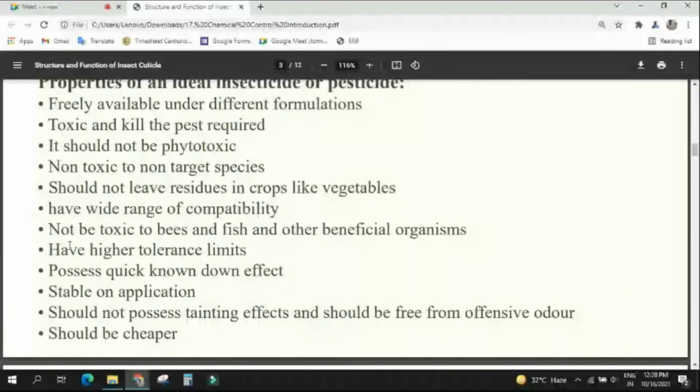Environmental effect. Yes or no? Some insecticides, if you apply them and sunlight falls on them, will be degraded into non-toxic compounds. Some are washed away by the rain. So many kinds of things are there. So if this tolerance limit is higher, even under sunlight, wind velocity, rainfall, moisture or humidity, they should retain their toxicity for a specific period of time. Understood? What is tolerance limit?